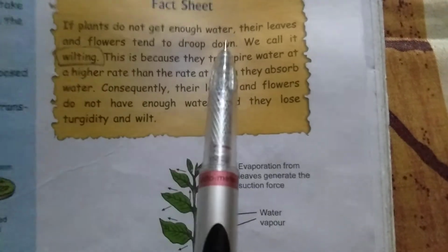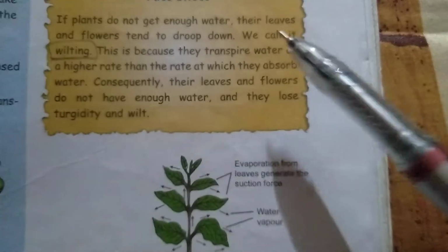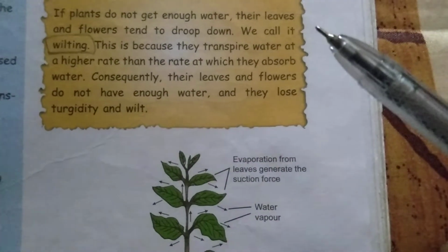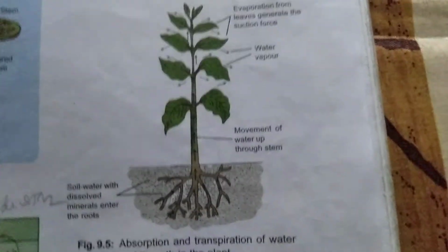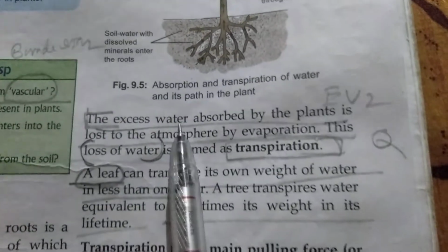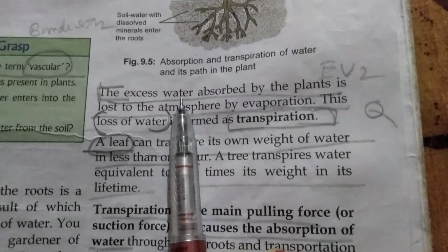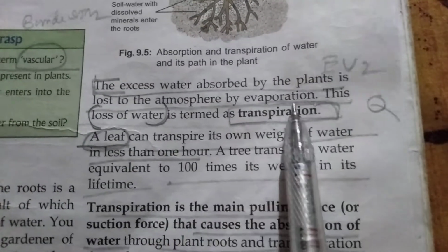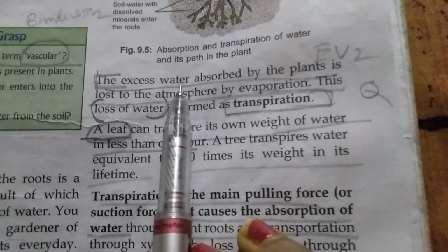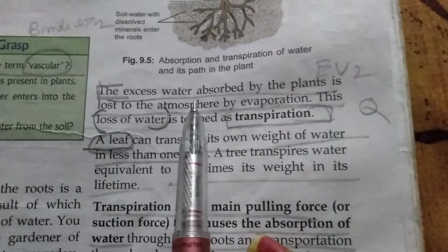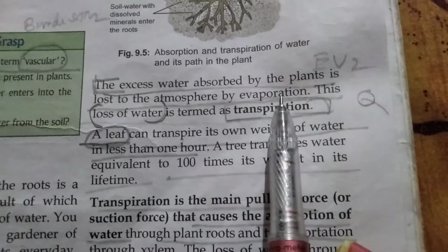If plants do not get enough water, it's common sense that the leaves and flowers will droop down, isn't it? Now the excess water that is absorbed by the plants is lost to the atmosphere by evaporation. So what happened to the excess water? The plants give out that excess water by evaporation.